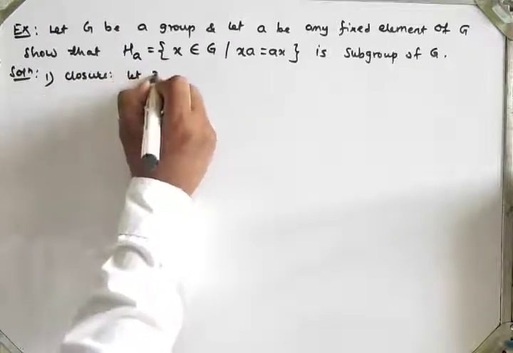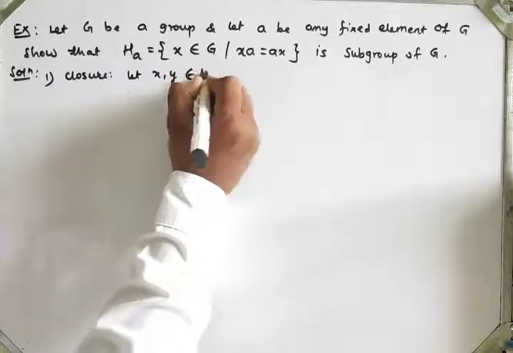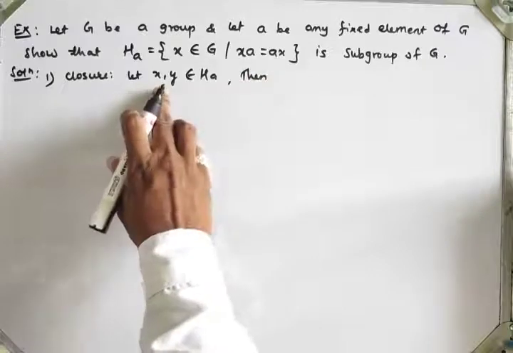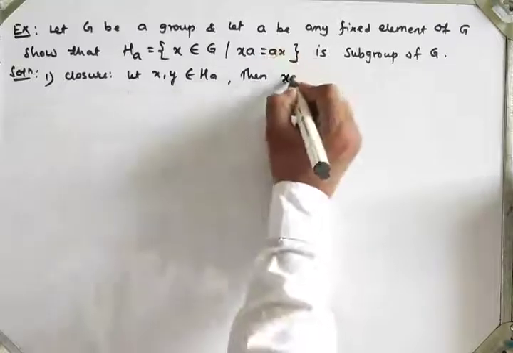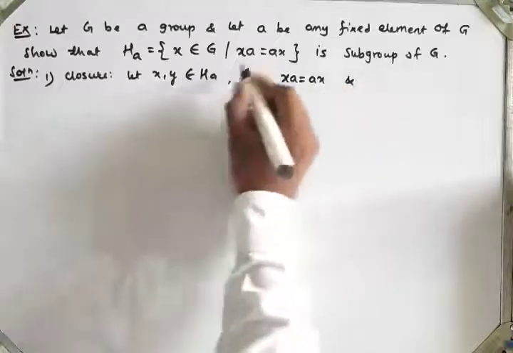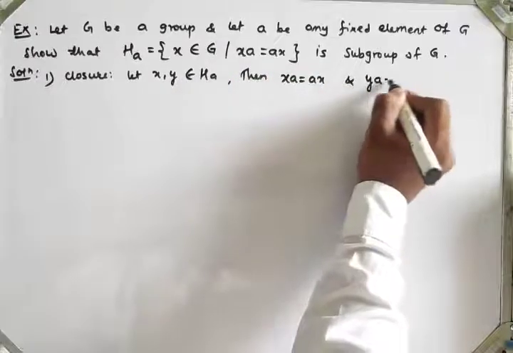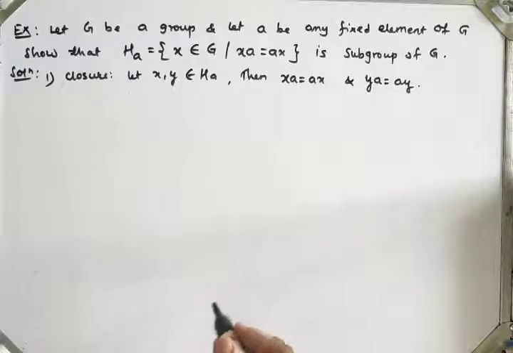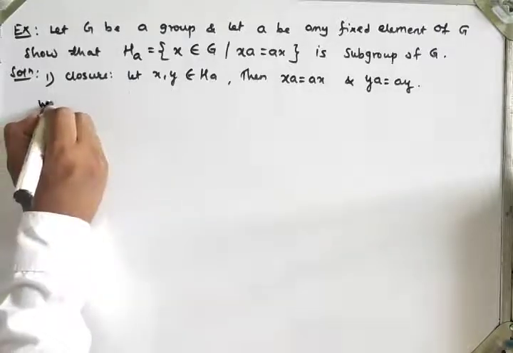Let x, y belong to set H_a. Then for x we get xa equals ax, and for y we get ya equals ay.